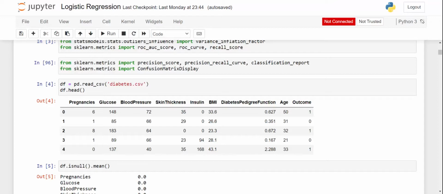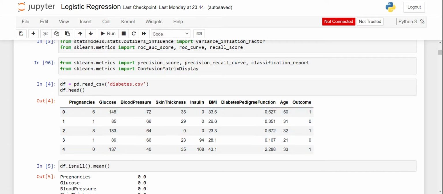The dataset I've used is diabetes.csv, and we have features like pregnancies, glucose, blood pressure, skin thickness, insulin, BMI, diabetes pedigree function, age, and outcome. The target variable is outcome.